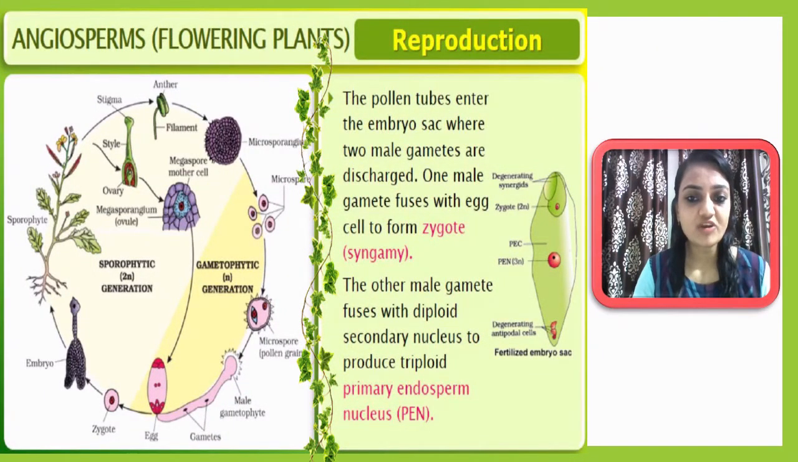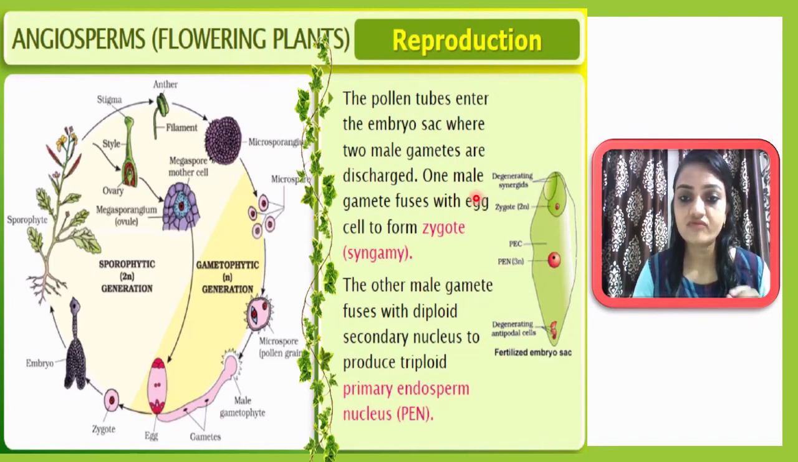The pollen tube enters the embryo sac, where two male gametes, here you can see two male gametes, will be there inside the pollen tube. Now this pollen tube will enter inside the embryo sac, where the two male gametes are discharged, which means these two male gametes will be inserted into the embryo sac.